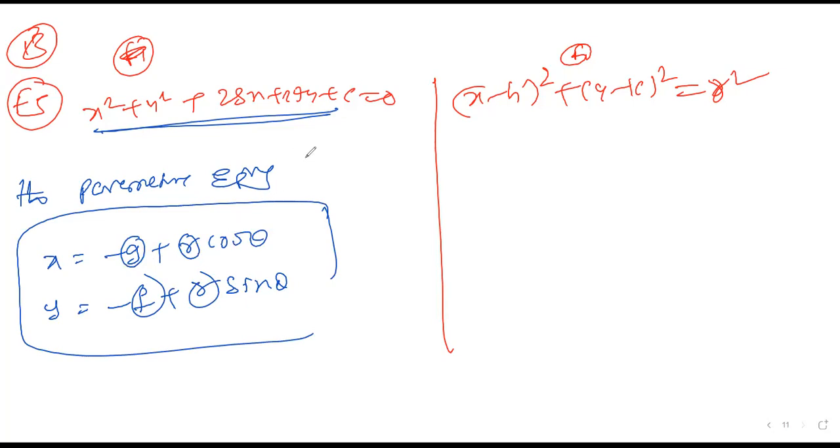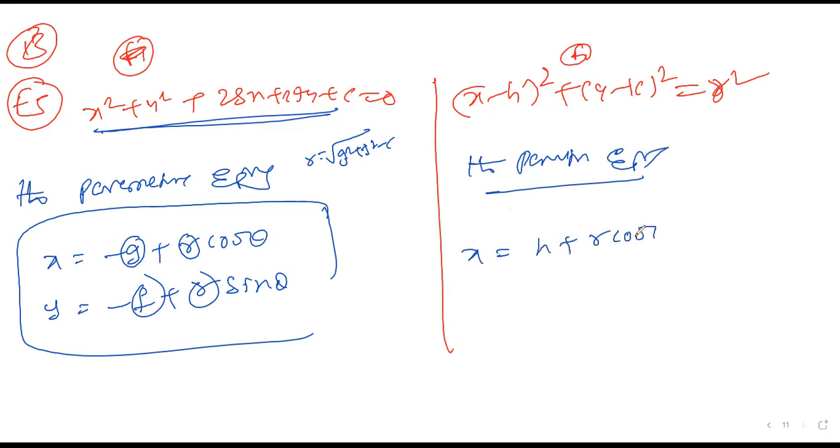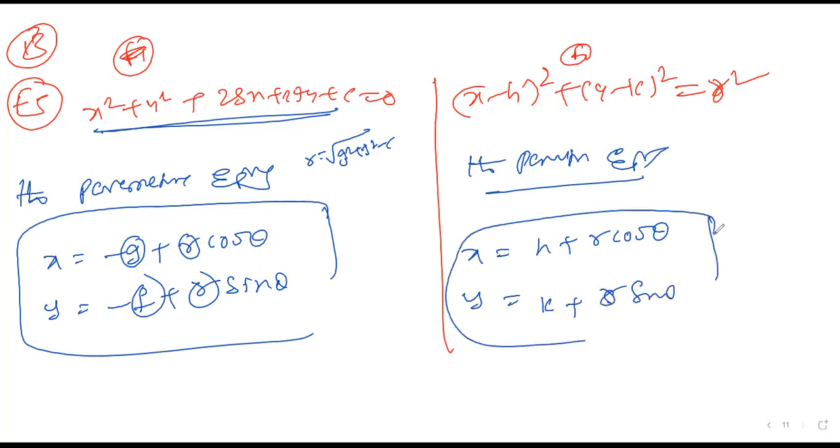I think you know how to find it: r is under root of g square plus f square minus c. I hope that's clear. For the other kind of model, the parametric equations are x is equal to h plus r cos theta, y is equal to k plus r sin theta. H comma k, you can copy from the equation, and r is directly mentioned, you can copy this. This is the parametric equation for the questions. Okay, I hope it's very clear. These are very important formulas. Formula number 5.